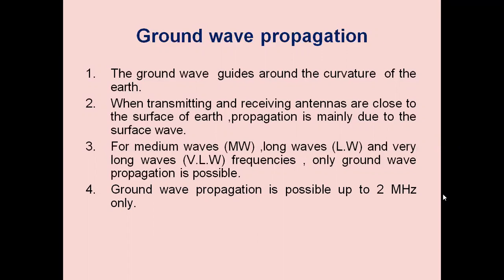A wave induces currents in the ground as it passes and thus loses energy by absorption. However, this is made up to a certain extent by energy diffracted downward from the upper portion of the wavefront. So they are striking the ground and passing along it, and it will reach up to the distant end. Frequencies above 2 megahertz cannot be passed through the ground wave. The reason is attenuation is more. There are more signal losses.